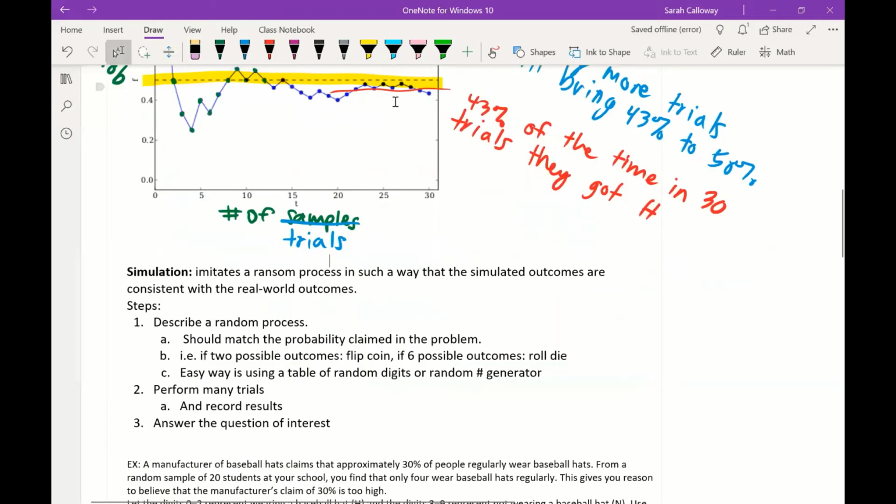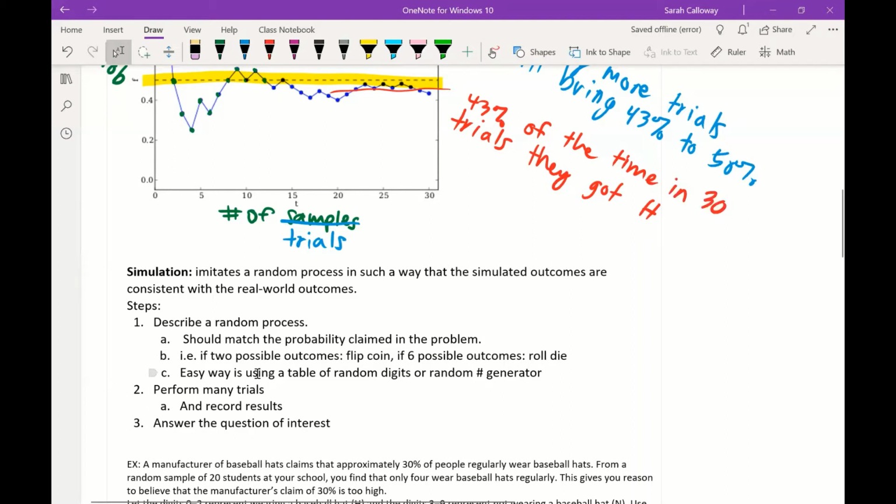Okay, so a simulation imitates a random process in such a way that the simulated outcomes are consistent with the real world outcomes. So there are 3 steps to create a simulation. The first step is to describe a random process. So whatever you're doing should match the probability claimed in the problem. So if there's 2 possible outcomes, you should flip a coin. If there's 6 possible outcomes, you should roll a die.